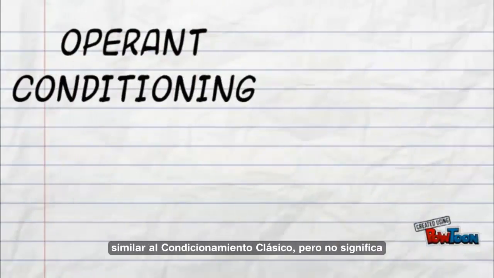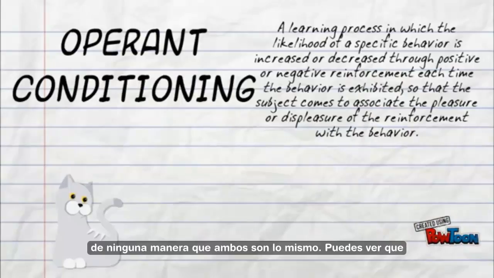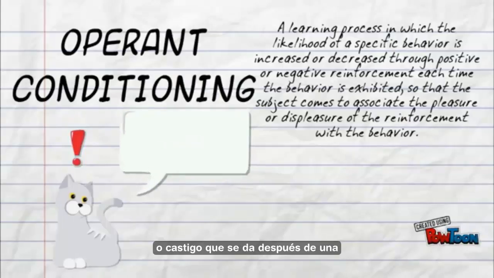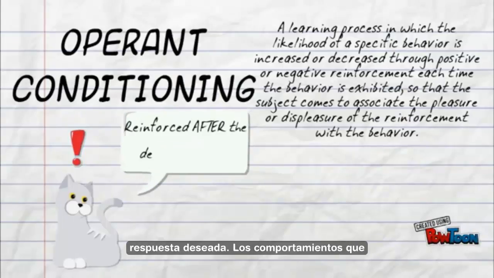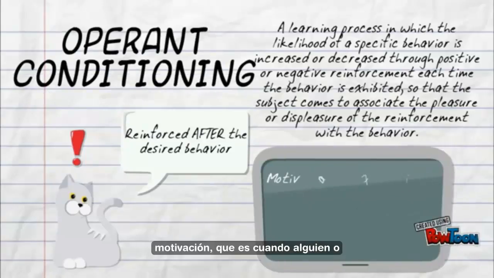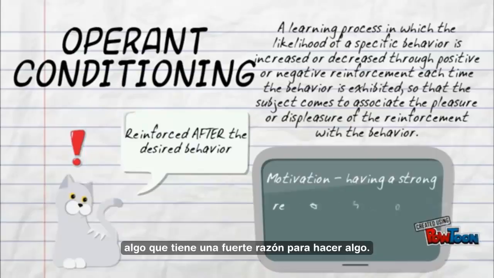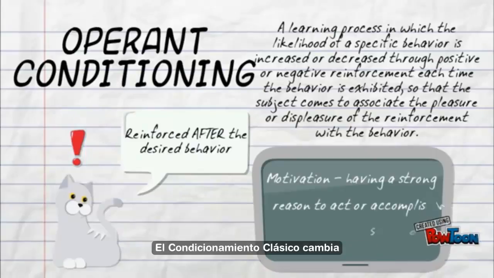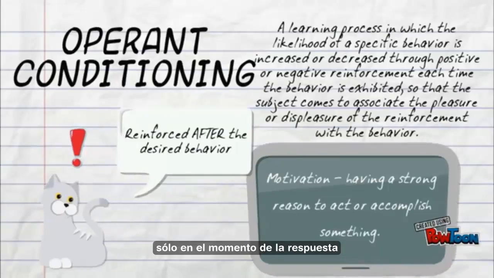Operant conditioning is similar to classical conditioning, but by no means are the two the same. You see, operant conditioning involves changing one's behavior by use of reinforcement or punishment, which is given after a desired response. The behaviors that change in operant conditioning are voluntary. The behaviors operate on the environment to produce an outcome. It focuses on motivation, which is when someone or something has a strong reason to do something. Classical conditioning changes only the timing of the voluntary response.